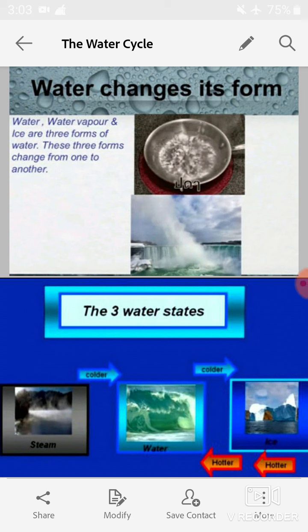Water changes its form. The three forms of water are water, water vapor and ice. So these three forms of water change from one to another. Look at the picture. The three water states: steam, water and ice.